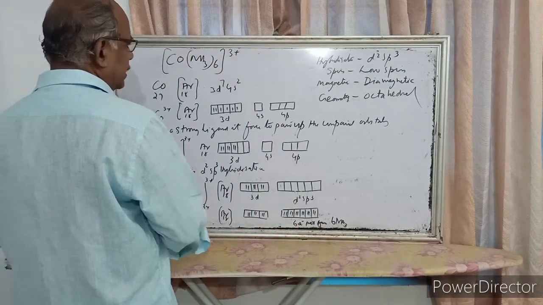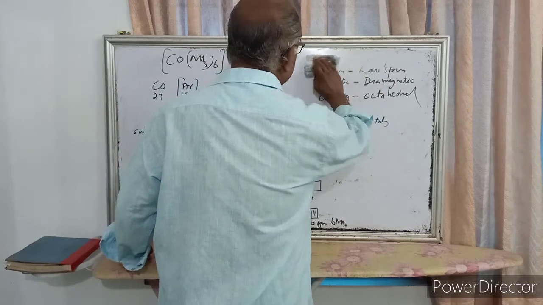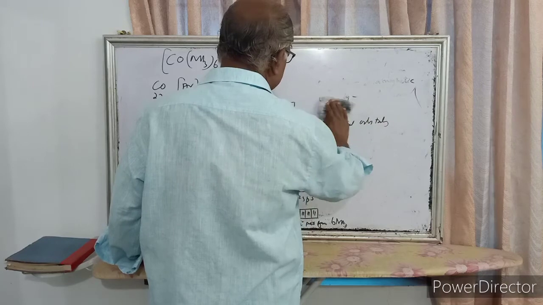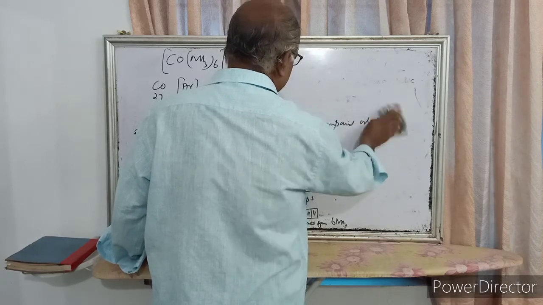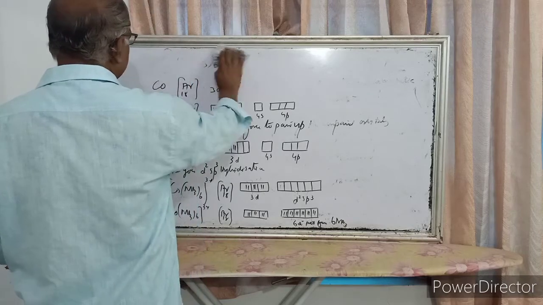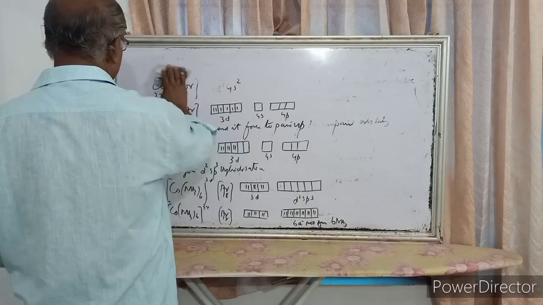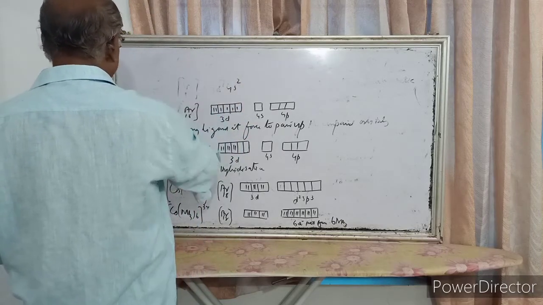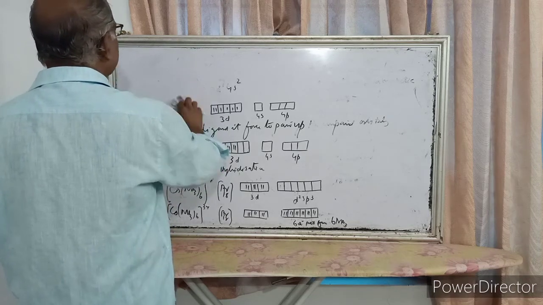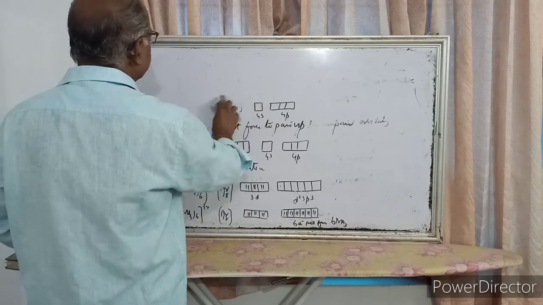The next example: we have to discuss the hybridization, geometry and shape of [CoF6]3-. What will be the geometry, hybridization and magnetic nature?